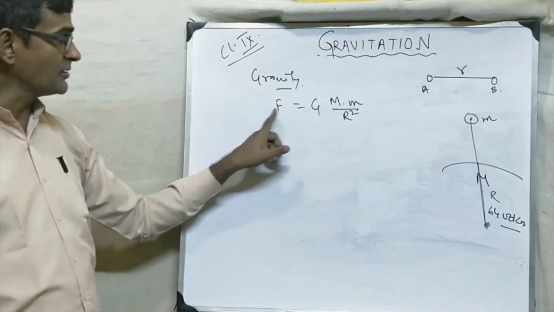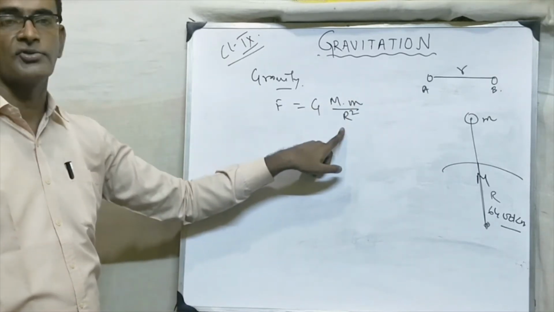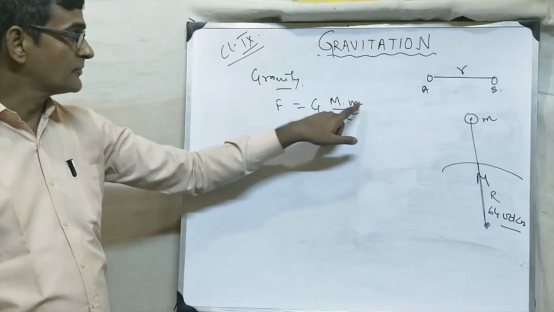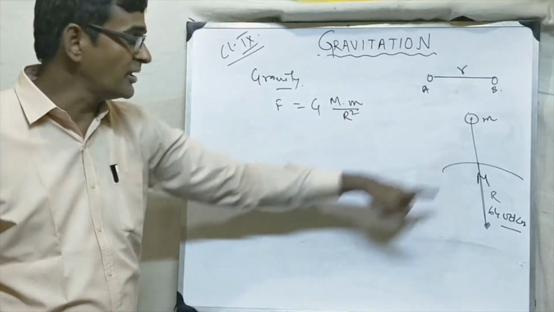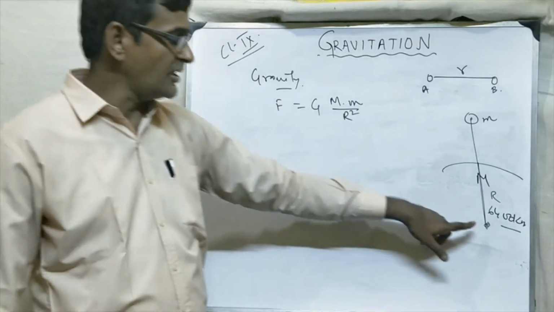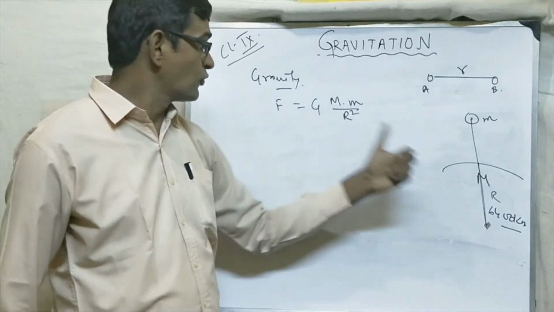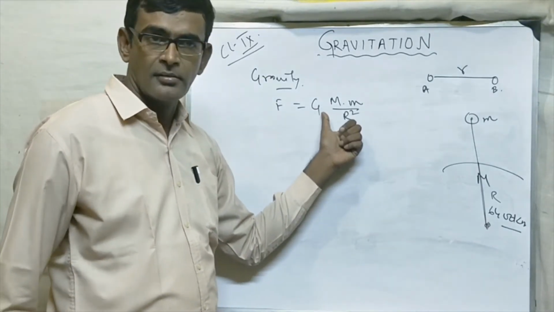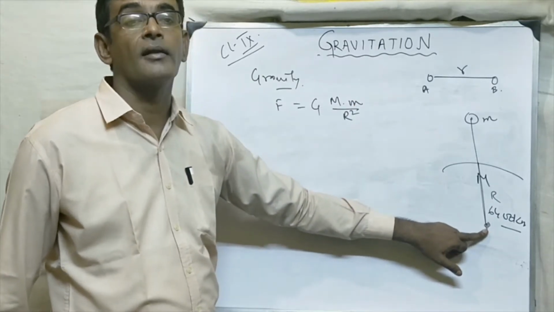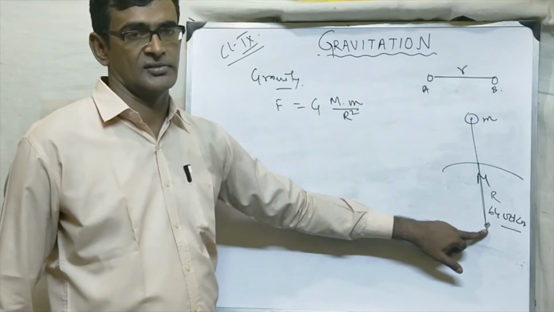F is equal to what? G M m by R square. M is the mass of the earth, small m is the mass of this body, and what is the distance? If you consider any object, the force of gravitation about earth, then you have to measure the distance from the center of earth.